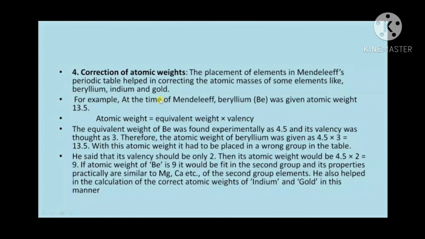How is 9 the atomic weight? 4.5 is the equivalent weight of beryllium and 2 is its valency. Then the atomic weight becomes 9, that is, 4.5 into 2 is equal to 9. An element with atomic weight 9 should be placed in the second group. So he placed beryllium in the second group. Its properties are practically similar to magnesium, calcium, etc.